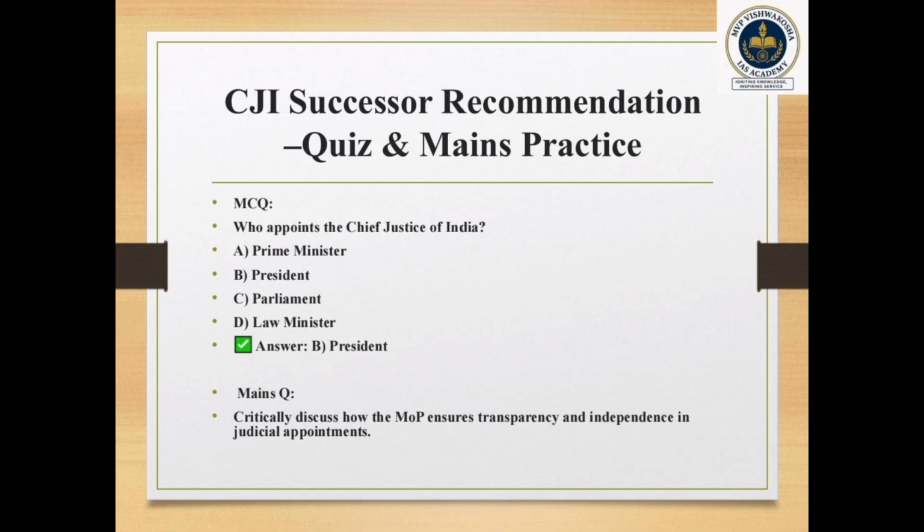So that is important. In the MCQ question, we can expect: who appoints the Chief Justice of India? For all competitive exams it is important, right? Prime Minister, President, Parliament, Law Minister. Here the appointment is done by the President. Also, in mains we can expect: critically discuss how the MOP ensures transparency and independence in judicial appointment. So that is about the CJ successor recommendation.